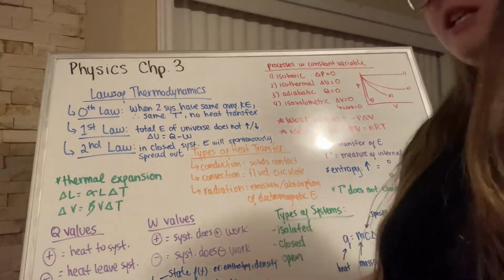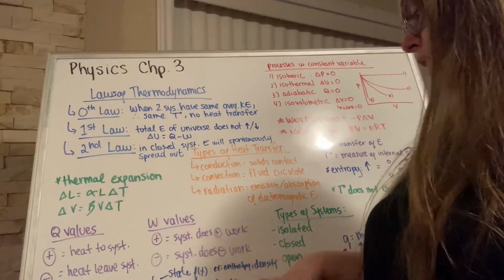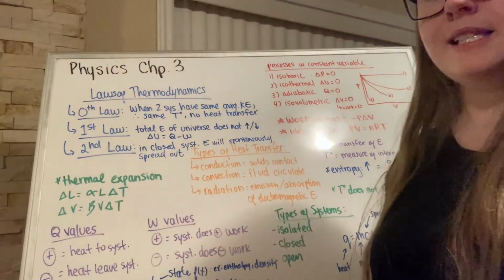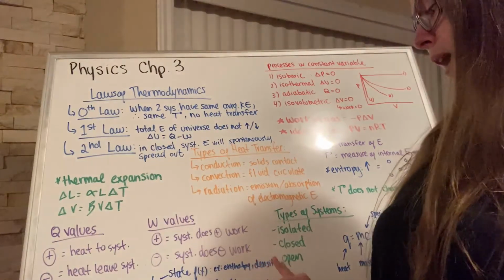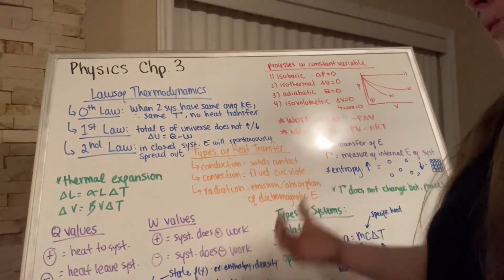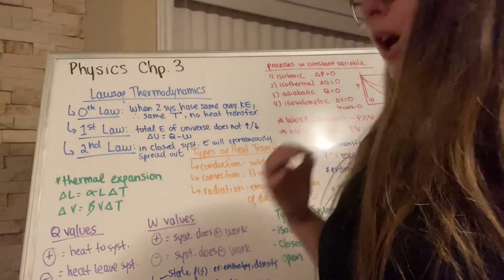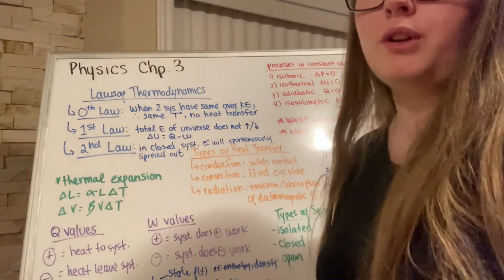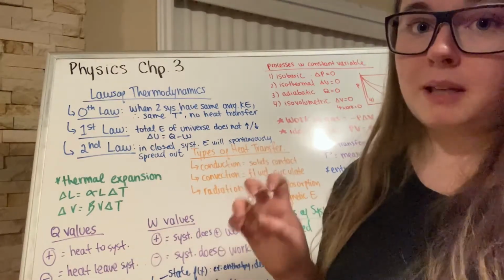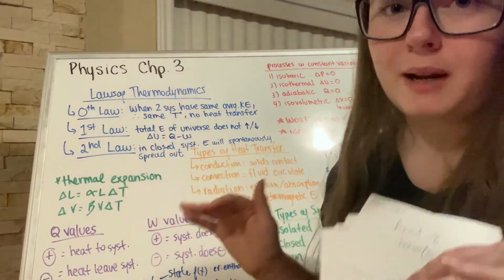And this brings us into our state functions and our process functions. So our state functions, for example, enthalpy, density, those kinds of things, are pathway independent. Okay, but things like heat and work are process functions, and they are pathway dependent. So it's kind of like displacement versus distance. That's a way to look at it.